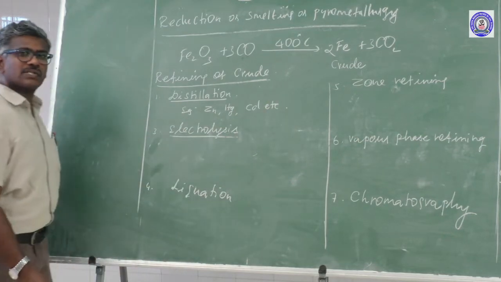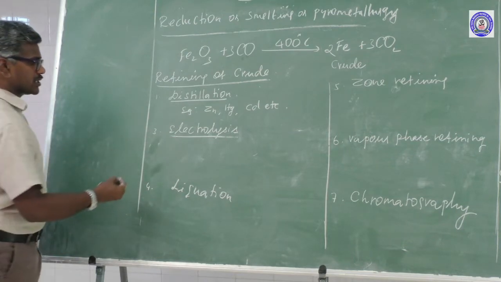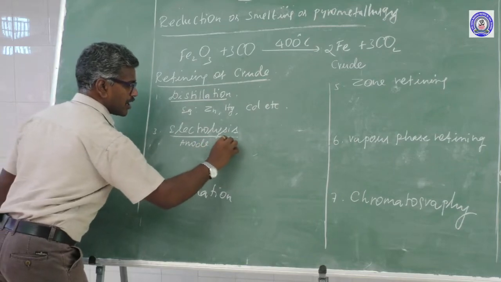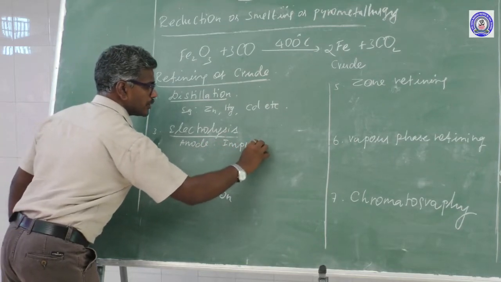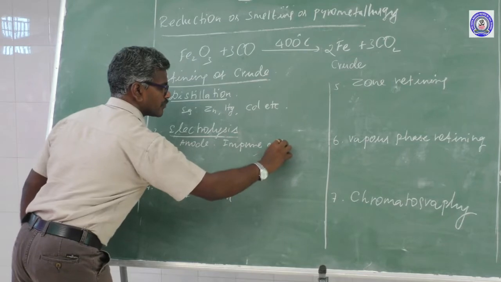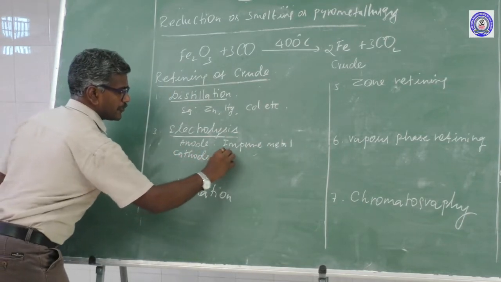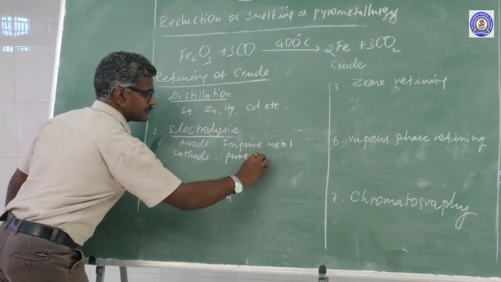Another one is electrolysis. In electrolysis, there are different parts. The anode is made up of impure metal. The cathode is made up of pure metal.